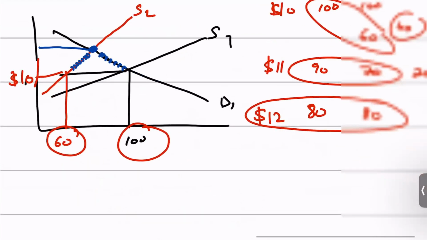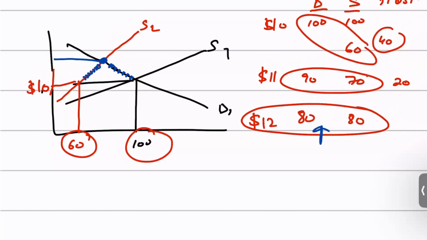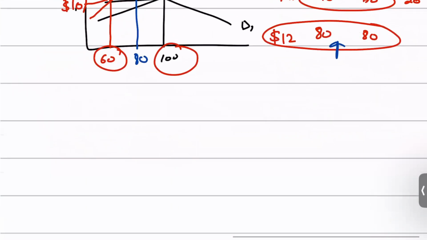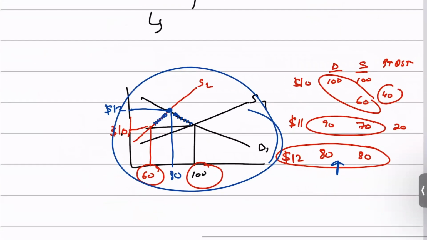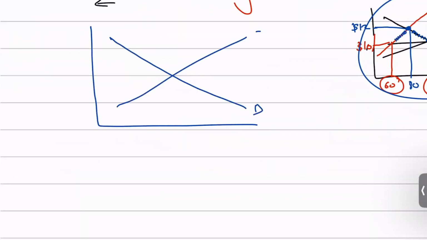The market price is basically $12. So at a price of $12, the market reaches an equilibrium of 80. Now, this is the process. Do you need to show this process in the exam? No, you directly show it like this. You say this is demand, this is supply.